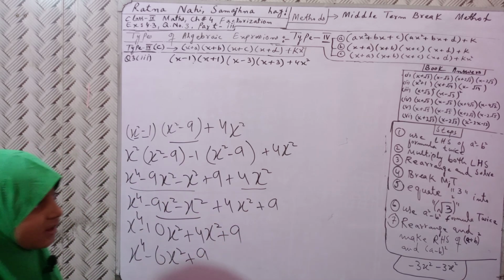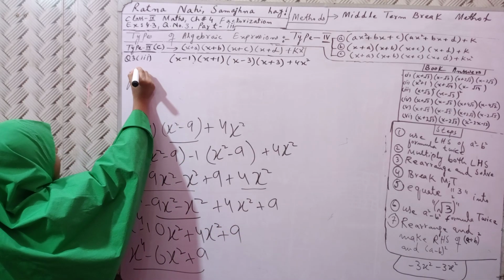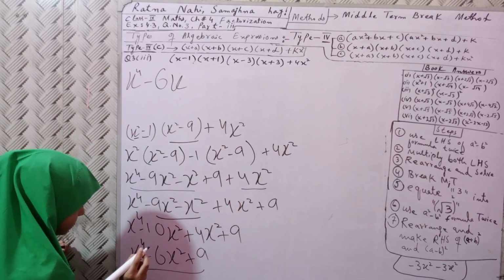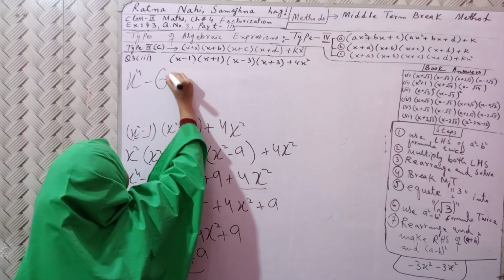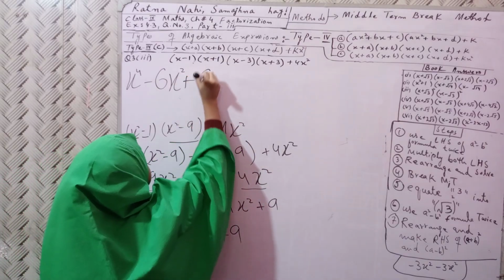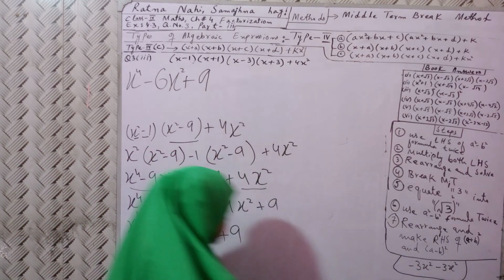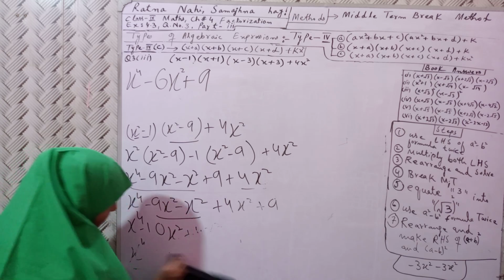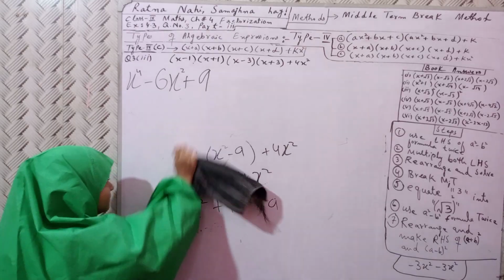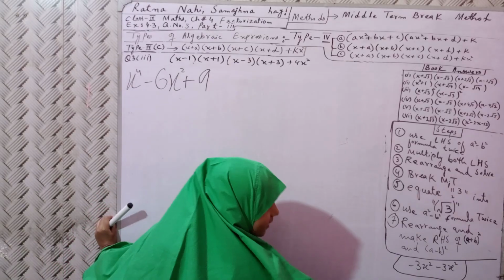I have no space. I want to break the middle term. I have no space, that's why I'm writing this above. So x⁴ - 6x² + 9. So I am removing it. Now we need to break the middle term. You have noted now.